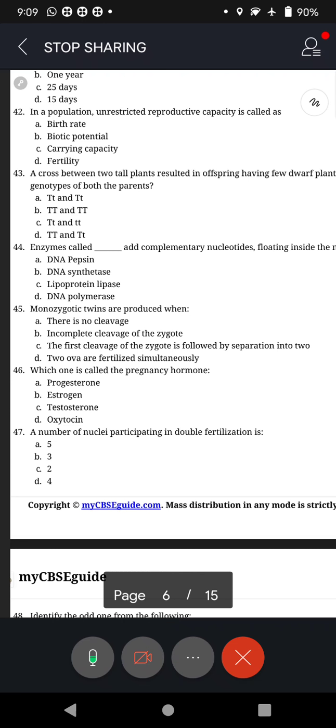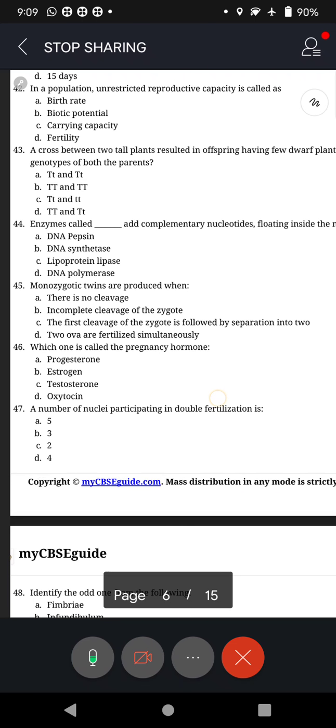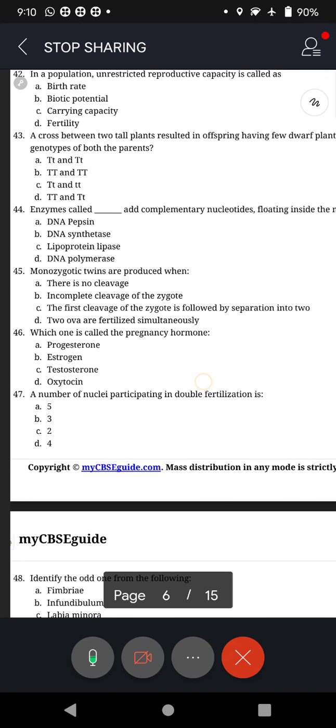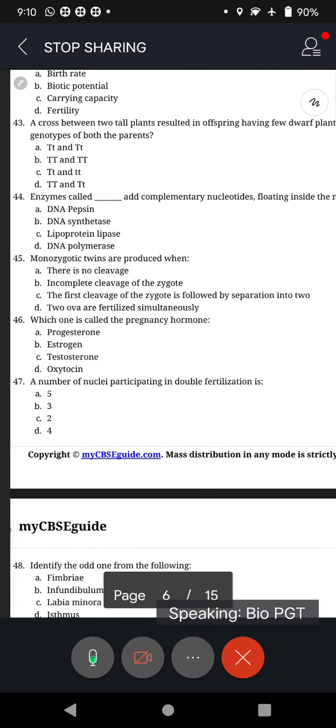Now question number 45. Monozygotic twins are produced when there is no cleavage. Remember, the clue is there in the question, monozygotic. That means from the same zygote, single zygote. Single zygote should be single, right? So let us see the options. There is no cleavage, incomplete cleavage. First cleavage of the zygote is followed by separation into two. That should be the answer. C. Okay?